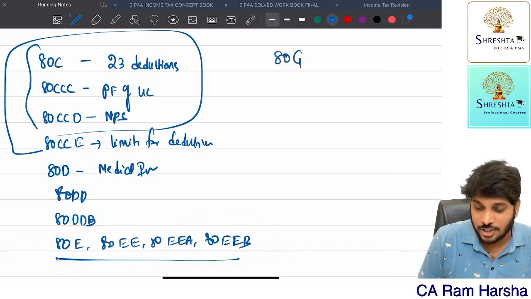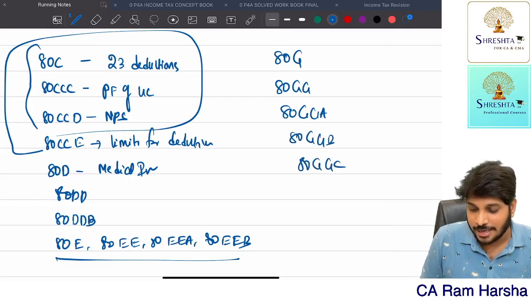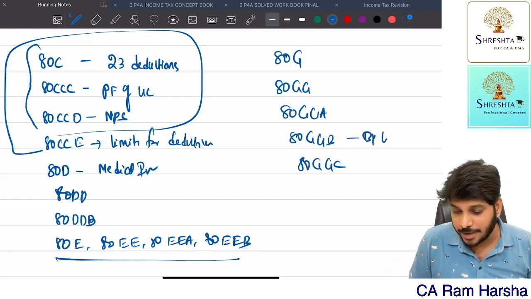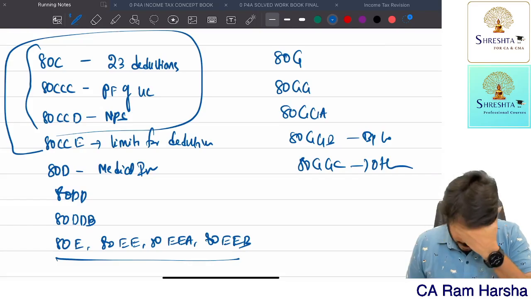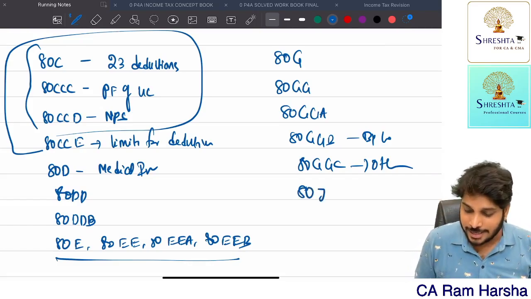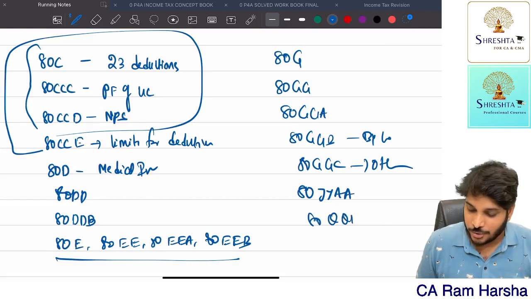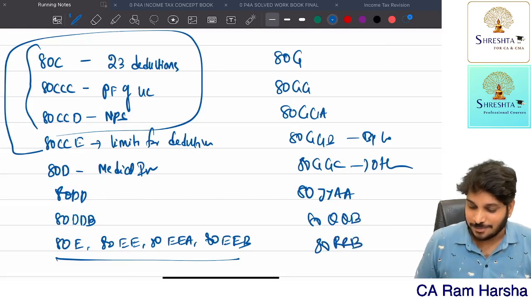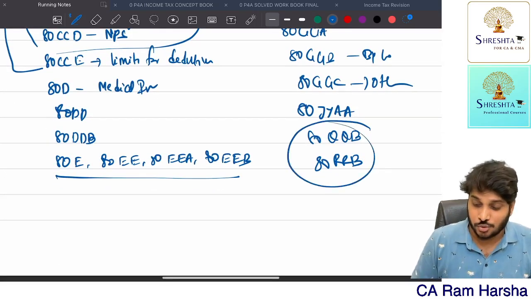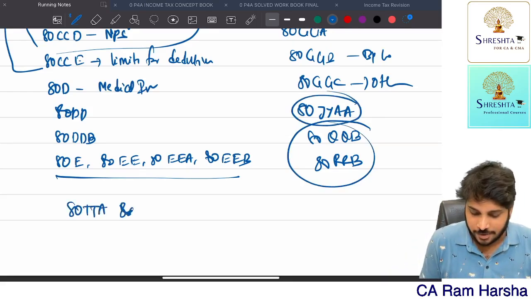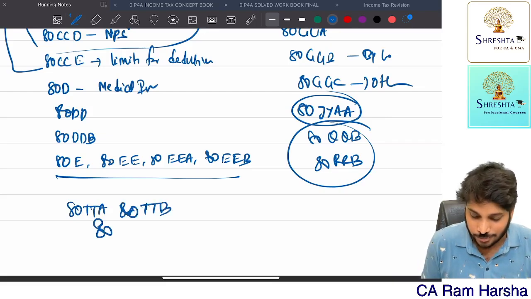Then we have 80G donations, 80GG rent, 80GGA donations for scientific research, everything. 80GGB donation to political party. 80GGC also talks about donation to political party by normal people. This is by company, this is by others. Getting it? Then we have 80JJAA. Then we have 80QQB. Then we have 80RRB. These two are income-based sections. Then we have 80TTA. Then we have 80TTB. Then we have 80U. Getting it?